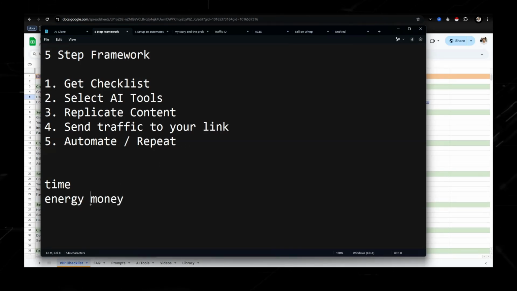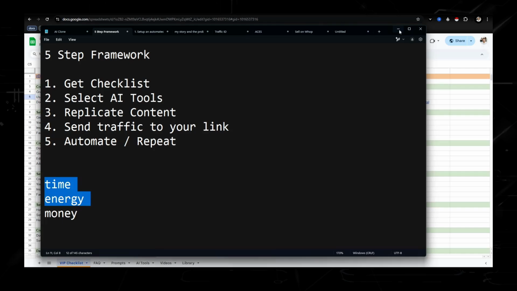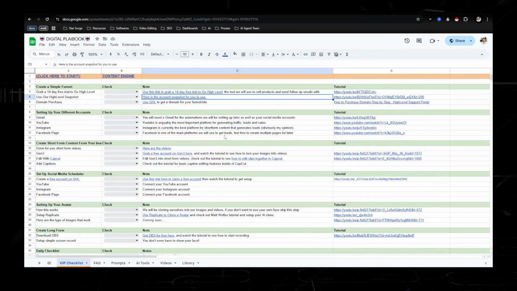So if you're looking to make money online, it probably means you don't have a lot of money right now, but you have a lot of time and energy. So if you don't want to sign up for any of these tools, it's going to take more time and more energy to do the things and get everything set up. It's not a necessity, but it does help with the systems and automations.